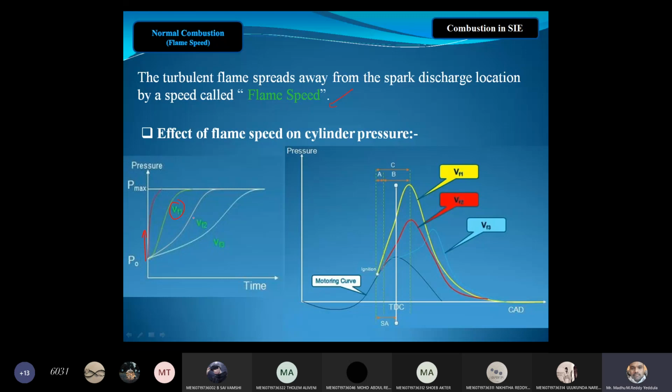This is VF1, VF2, VF3. Now the corresponding flame velocity: the yellow colored one corresponds to VF1, this is the red one, VF2, and this is the blue color, VF3. Now if we observe these three,